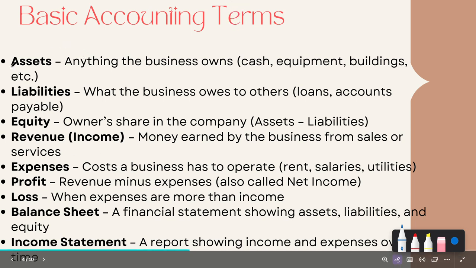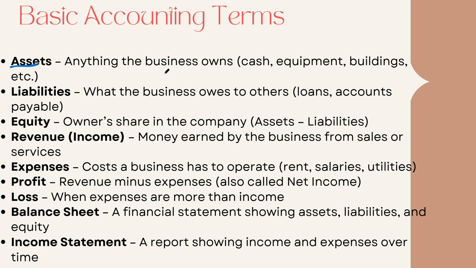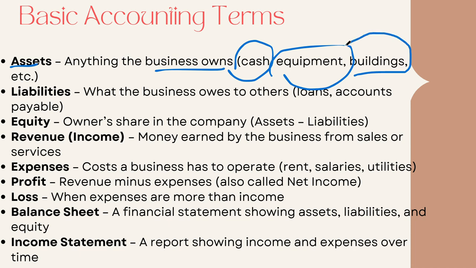First of all, assets. As the name suggests, it is anything that the business owns, right? In the form of cash, equipment, buildings, etc. There are various equipment, buildings and cash; whatever a business owns is called assets.